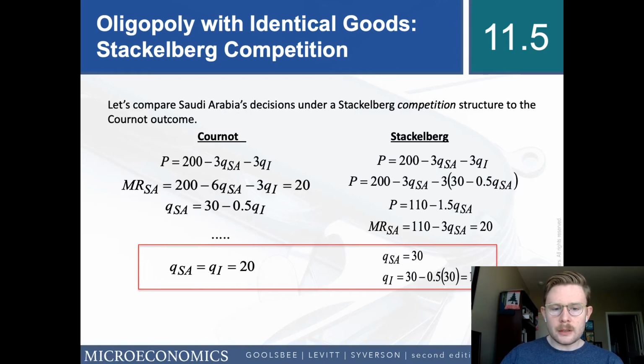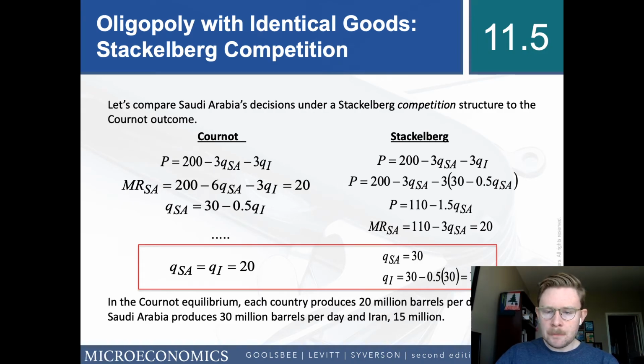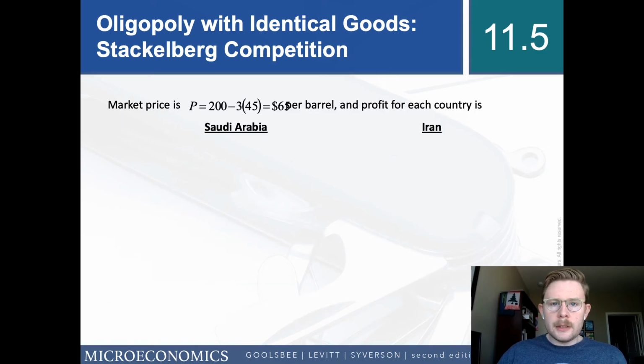So Saudi Arabia's quantity is 30. Plugging that in to Iran's reaction function, Iran's quantity ends up being 15. So in the Cournot equilibrium, each country produces 20 million barrels a day. Now, though, Saudi Arabia produces 30 million barrels per day, and Iran only produces 15 million barrels a day. The total market output is higher under the Stackelberg model, but the profits for Saudi Arabia will be higher.